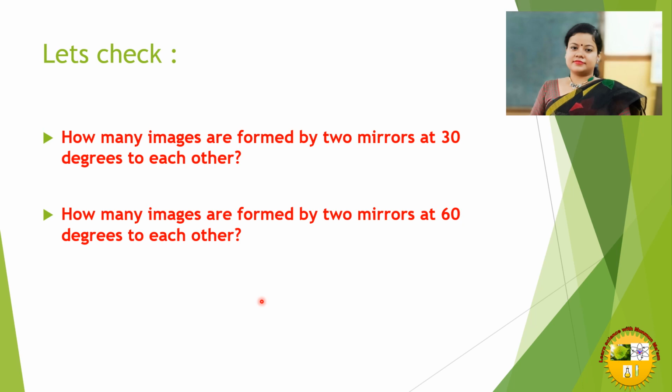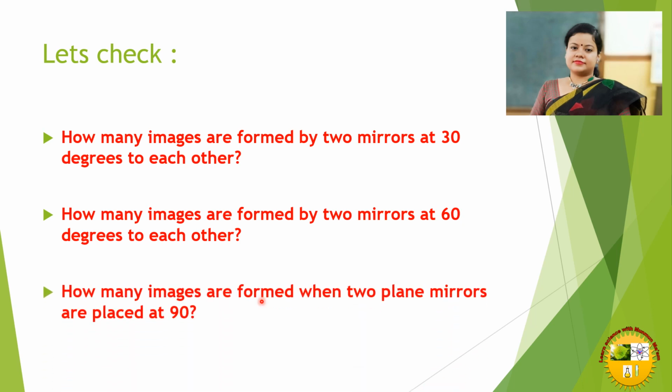Next question. How many images are formed by two mirrors at 60 degrees to each other? Quickly calculate and write down your answer. Next, how many images are formed when two plane mirrors are placed at 90 degrees? Here I will give you the answer also, just to give you the concept of how it can look.